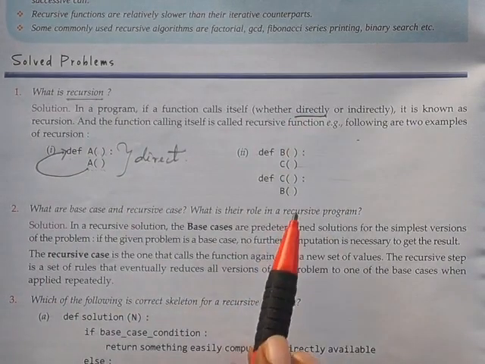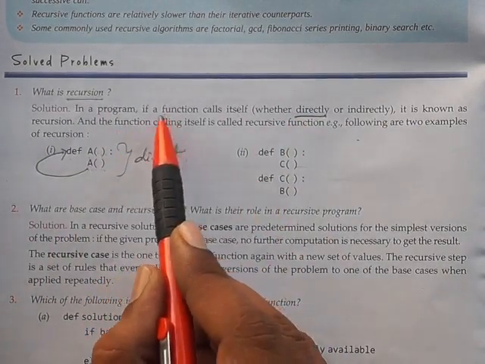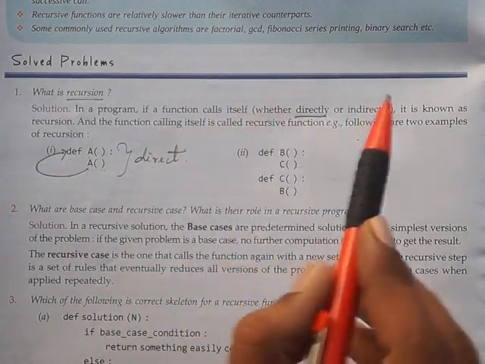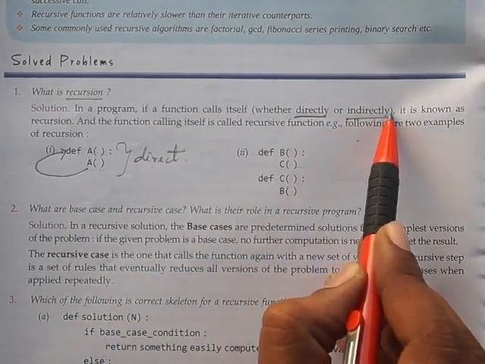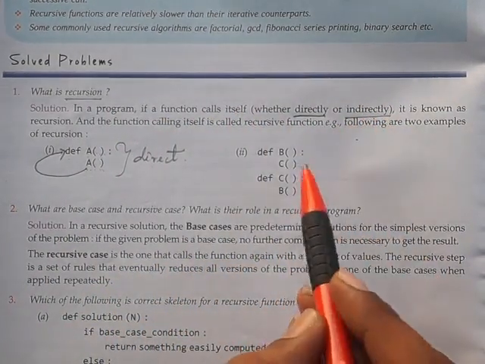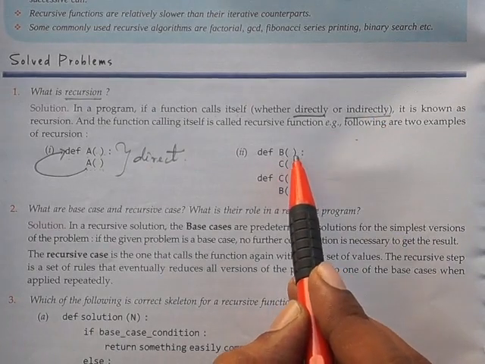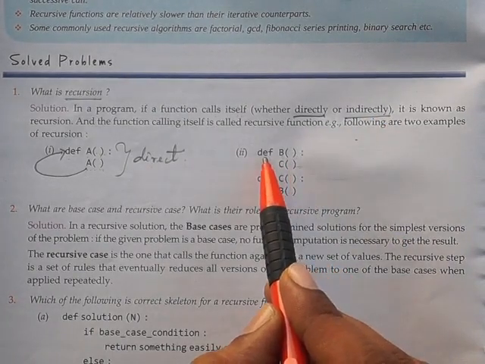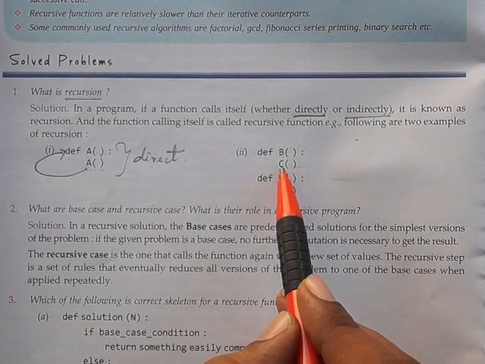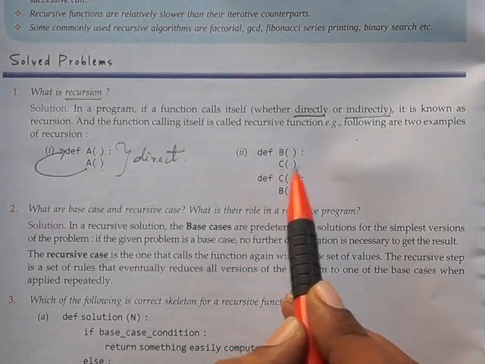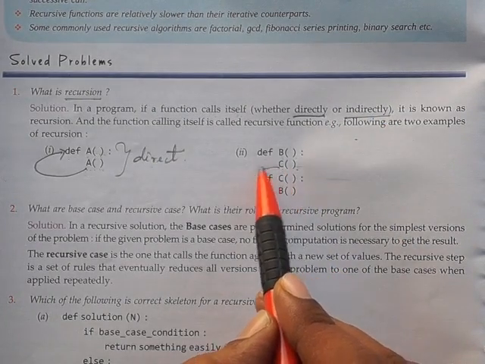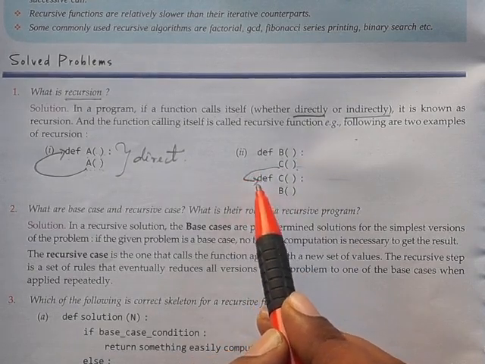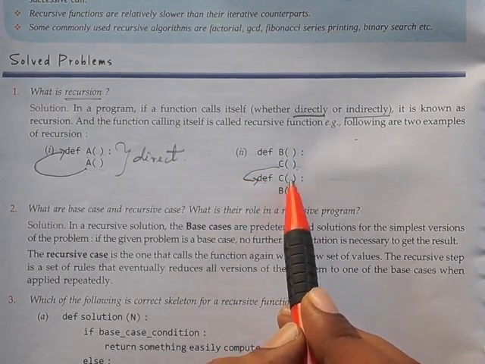Next, a function calling itself by indirect form. Here the b function definition is forced to call the c function, so that the control flow will go to the c definition. Inside the c definition, what is there?